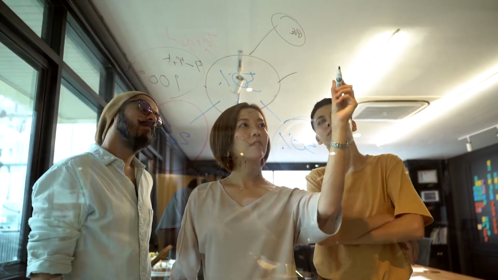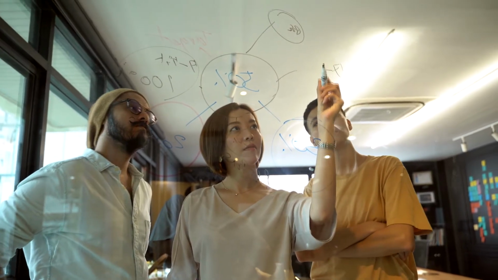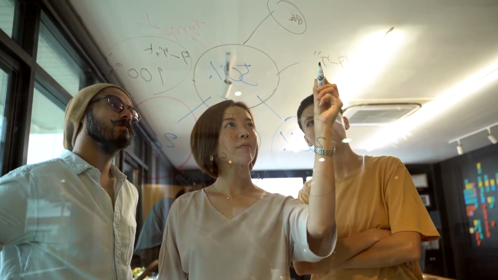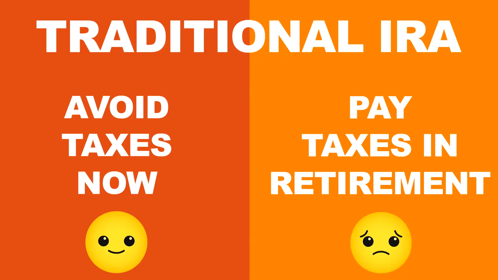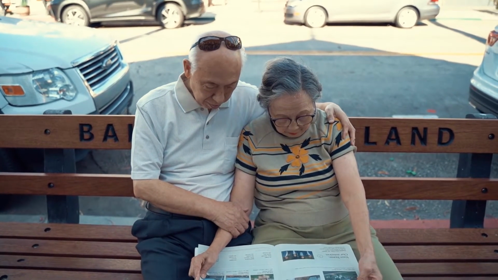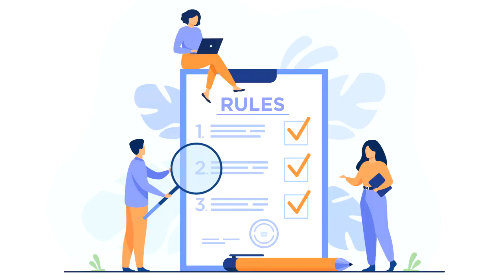Now that we know all the benefits and restrictions of traditional IRA, Roth IRA and 401k, we can move forward to decide which one might be better for you. If we look at traditional IRA, it lets you avoid taxes now, but you also have to pay taxes in your retirement. Paying taxes in retirement could be quite difficult as you don't have a job anymore. Also, traditional IRA has many restrictions on it.